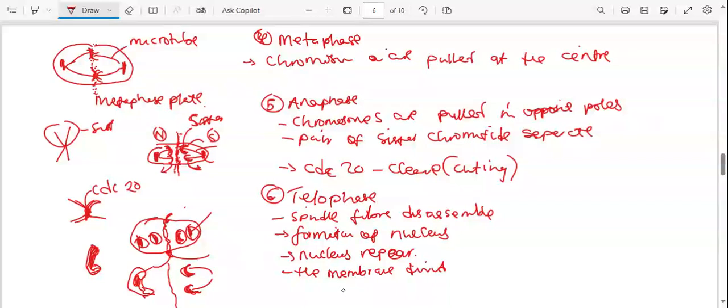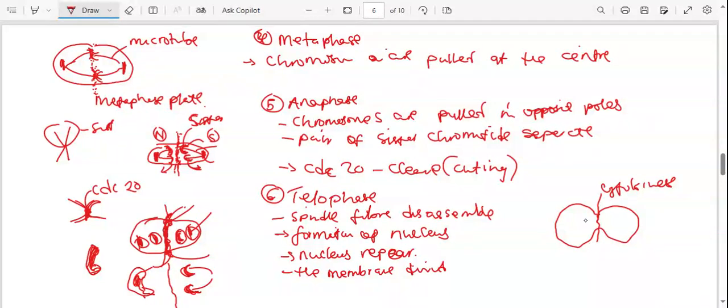So what will happen is that the cytoplasm which was there in the middle here also separates. Let me demonstrate like that. So this is the final stage now. We say the cell membrane divides like that. The cytoplasm which was there also separates, and that's what we call cytokinesis. So cytokinesis happens at the telophase.